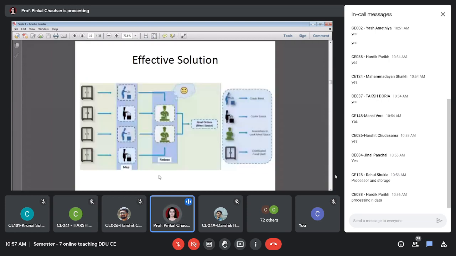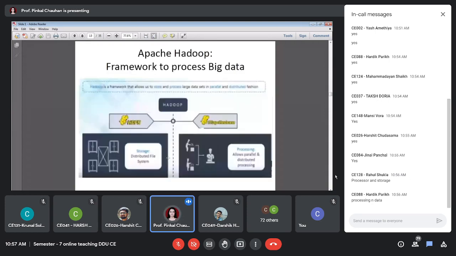But what is MapReduce? MapReduce is a processing framework. So basically Hadoop is nothing but a combination of processing and storage only. So here the storage is HDFS. It stands for Hadoop Distributed File System, and the processing framework is MapReduce.